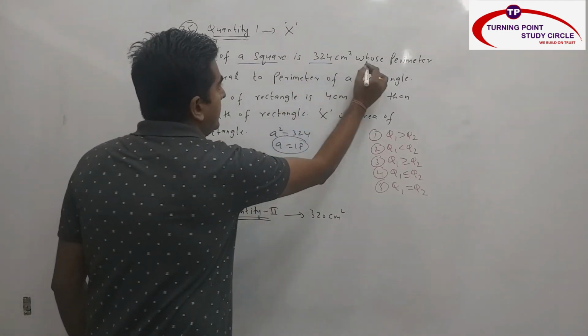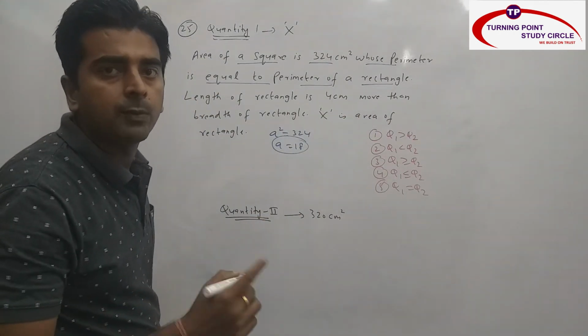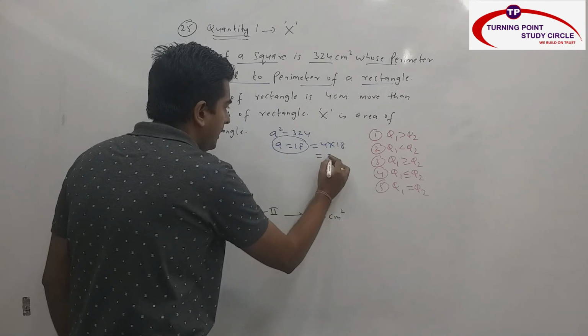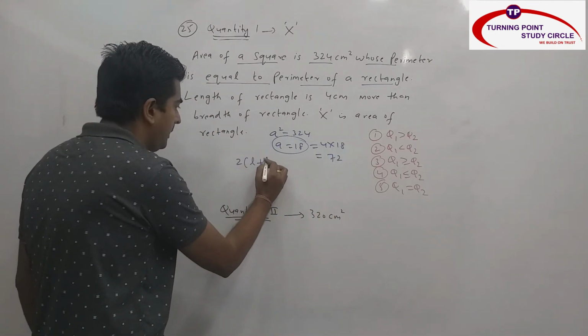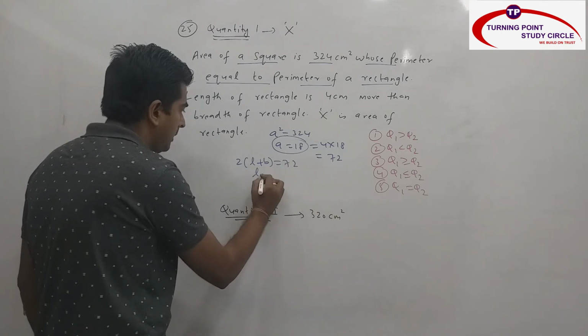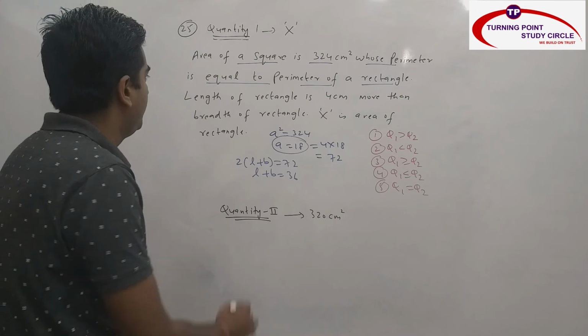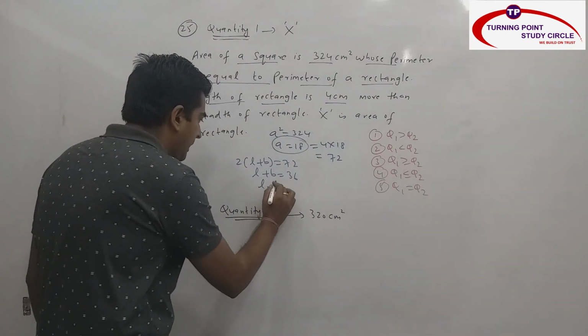324. So A is nothing but how much? 18. And then its perimeter is equal to the perimeter of the rectangle. What is the perimeter of a square? 4A, 4 into the side, which is nothing but 72. And what is the perimeter of the rectangle? So 2 into L plus B is nothing but 72. So L plus B is nothing but how much? 36. And the length of the rectangle is 4 centimeters more than the breadth. That means L minus B is 4.